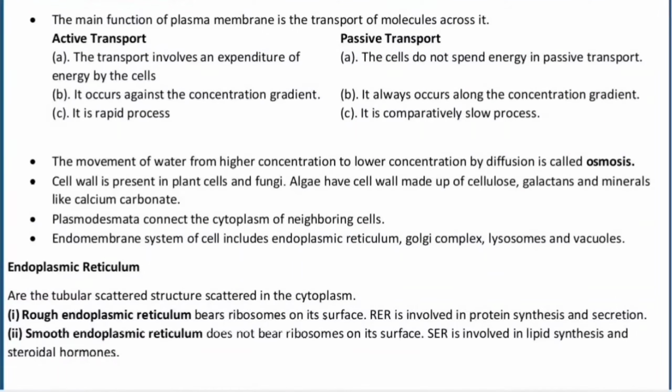The second difference is that active transport occurs against the concentration gradient, whereas passive transport occurs along the concentration gradient. Please do remember that the law of concentration says that everything flows from its higher concentration to the lower concentration, and if it is flowing, there is no expenditure of energy. But if you are trying to flow anything from its lower concentration to the higher concentration, you need to follow the active transport rule and expend energy by means of ATP. If you are expending energy, it will be a rapid process, whereas without energy, it will be a comparatively slow process.